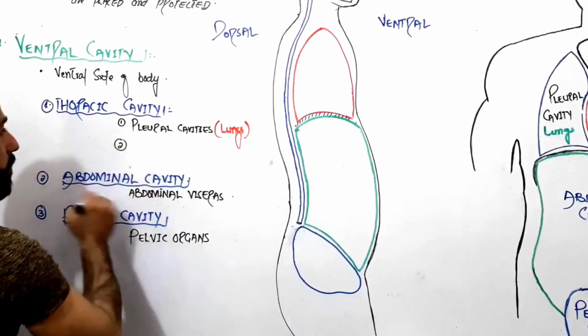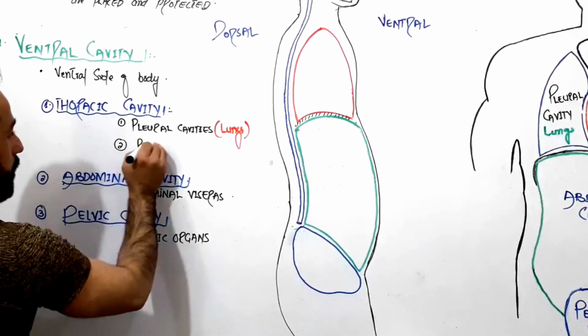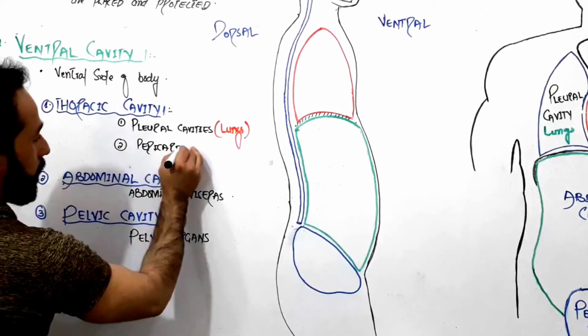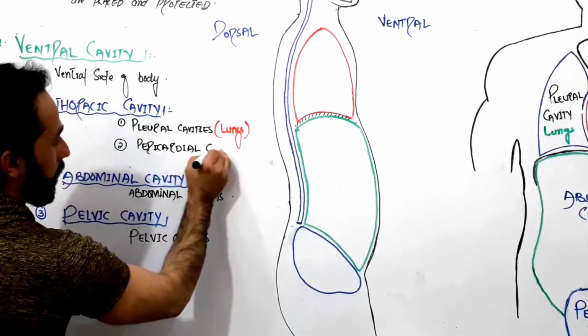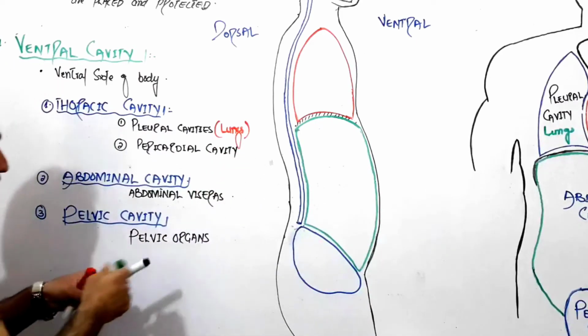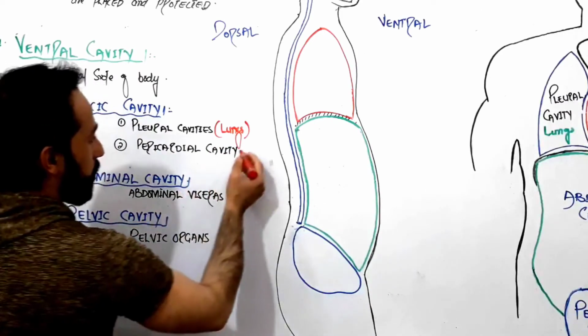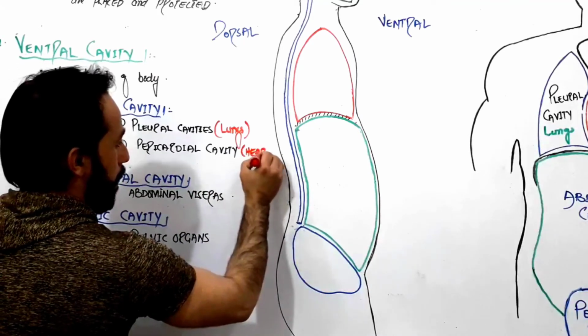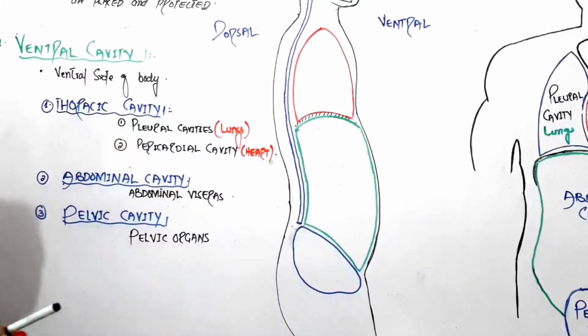The second one that we have is called the pericardial cavity. In the pericardial cavity, what is present there? Heart is located in the pericardial cavity. Heart, right?